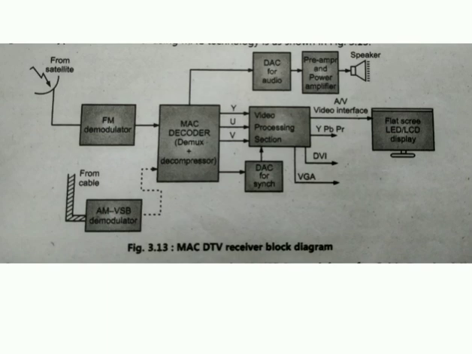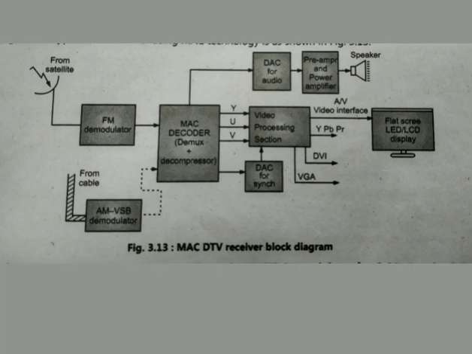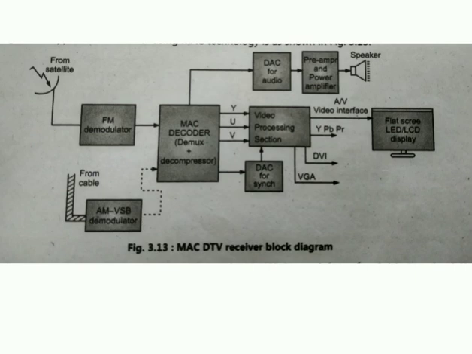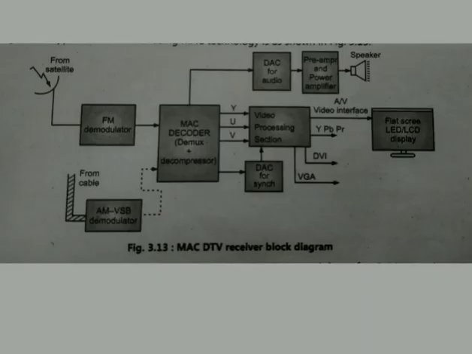Now video processing. In the video processing stage we have a video processor that is used for giving different video effects like picture in picture, that is PIP, or the slow motion effect in the DTV receiver. This section will also facilitate different video interfaces like AV interfaces, YPbPr interfaces.